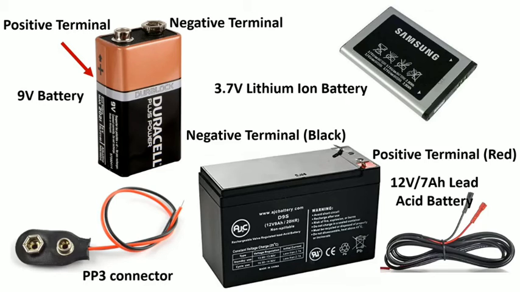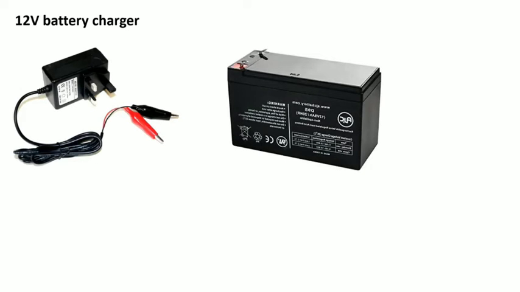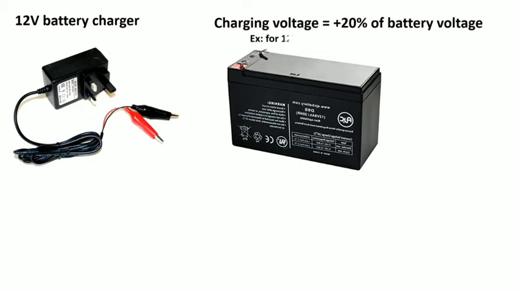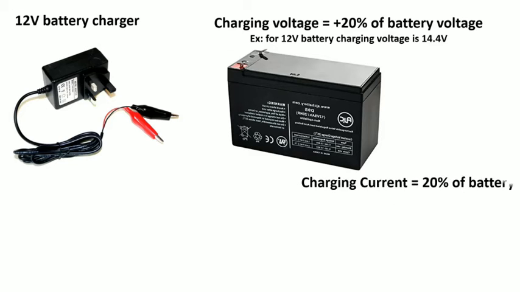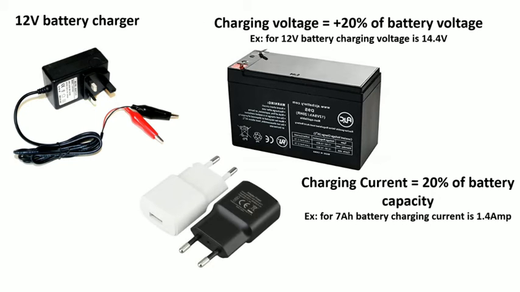Each type of battery has different battery voltage and input-output current, so each battery type has a different battery charger. For example, a 12 volts, 7Ah lead-acid battery needs to be charged with a 14.4 volts and 1.4 ampere charger. Similarly, a 5-volt charger is required to charge a 3.7-volt lithium-ion battery.